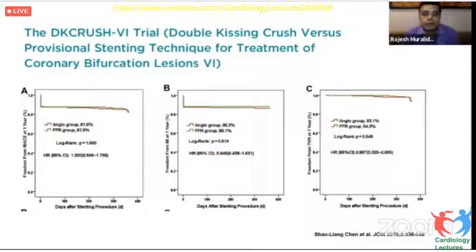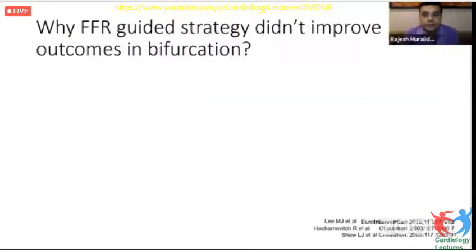And what it showed: freedom from MACE at 1 year, there was no significant difference between the angio and FFR groups. Freedom from MI at 1 year, no significant difference. Freedom from target vessel revascularization at 1 year, no significant difference. So this was actually a negative trial as far as the DK-CRUSH trial was concerned.